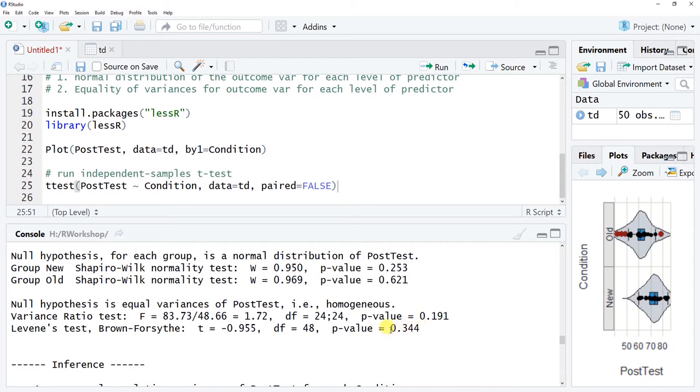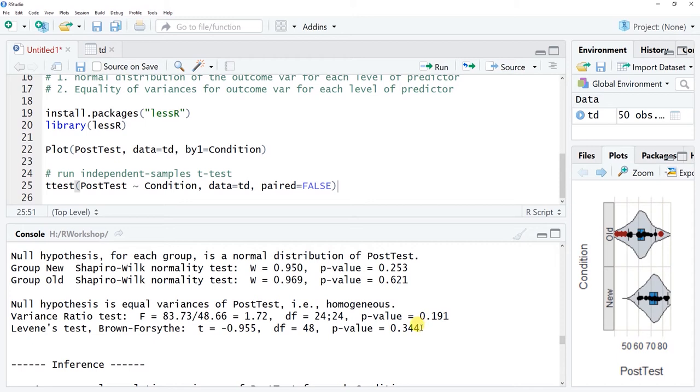Okay, so here the p-value is 0.344, which is definitely greater than 0.05, the conventional two-tailed alpha. And so we fail to reject the null hypothesis that the variances are equal or homogeneous. What this means is we have no evidence to the contrary that would say we need to assume unequal variances.